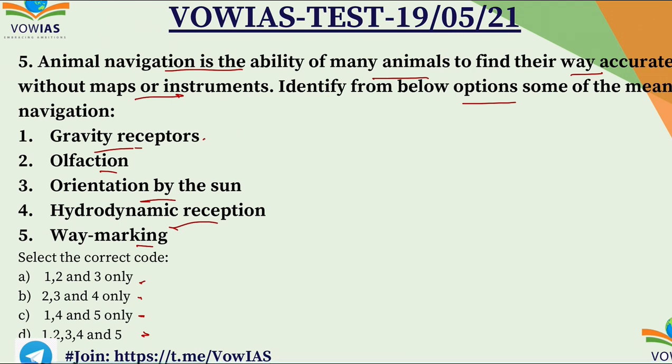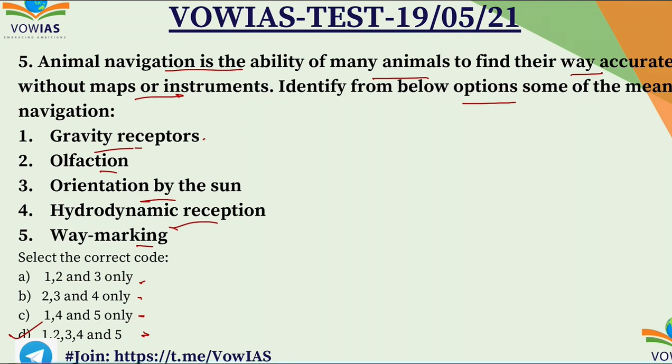So recently, what happened is that the scientists have concluded that the sharks possess an internal navigation system similar to that of GPS that allows them to use the Earth's magnetic forces to travel. So that is the reason they will be able to travel very easily in the water. So they will be using the Earth's magnetic field for traveling, okay? This was the outcome. So easily we asked this question. So here the correct answer would be D: 1, 2, 3, 4 and 5.